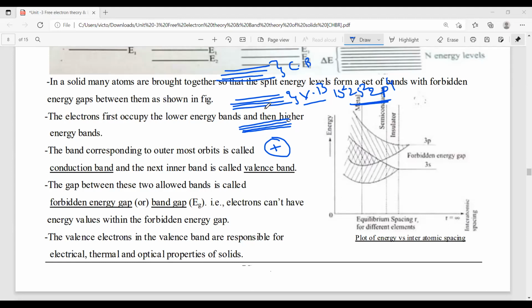The band consisting of valence electrons is the valency band, and the band corresponding to the outermost orbit above it is called the conduction band. And the gap between these two bands is called the band gap or forbidden energy gap.